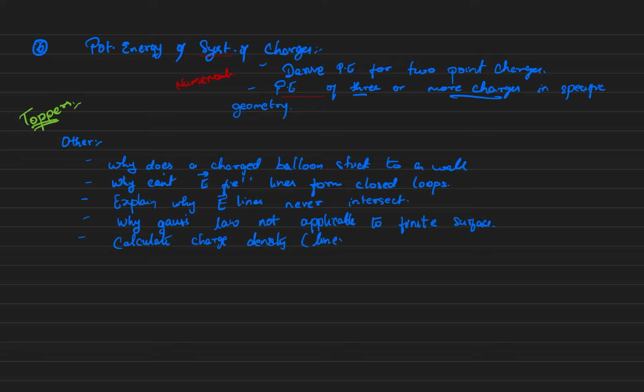Calculate charge density: linear charge density, surface charge density, volume charge density. You must know how to calculate linear. Linear charge density means whatever total charge you have, you divide by length. Surface charge density means you divide by area. Volume charge density means you divide by volume. So those are the things.